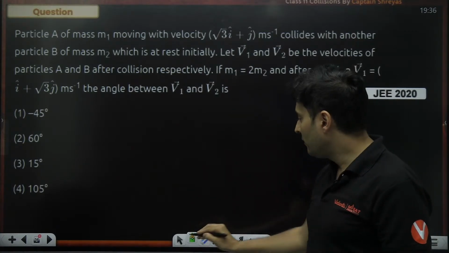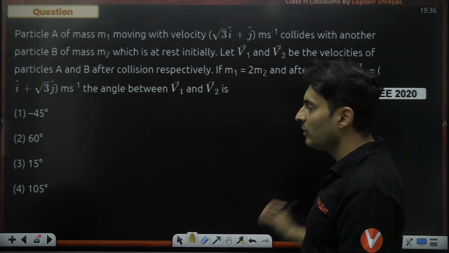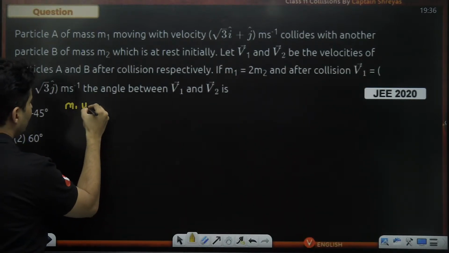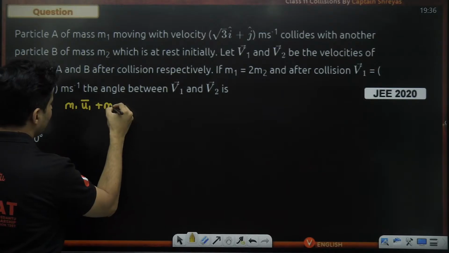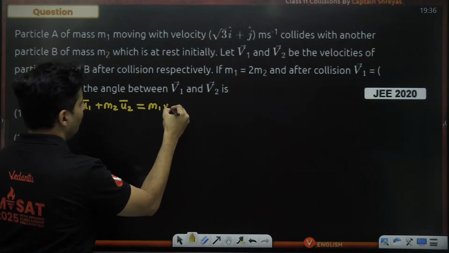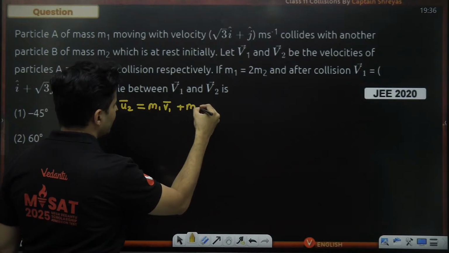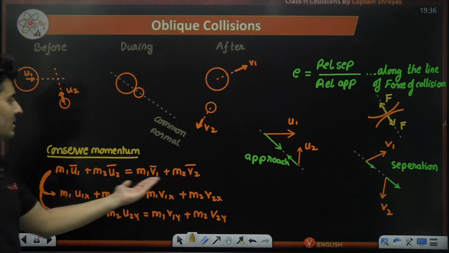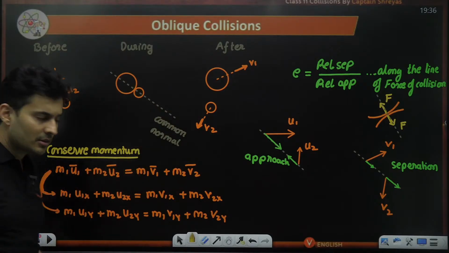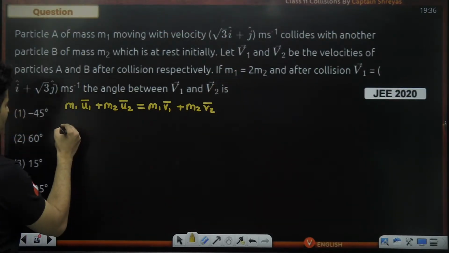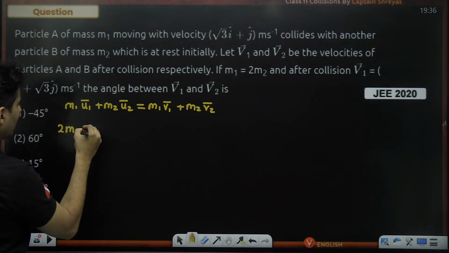I feel first let's figure out what the velocity is and then we'll proceed. So can we say m1 u1 bar plus m2 u2 bar is equal to m1 v1 bar plus m2 v2 bar. This is pretty much standard which we have seen in two-dimensional collisions. So let's substitute. M1 is 2 times M2. So 2 times M2 into U1.